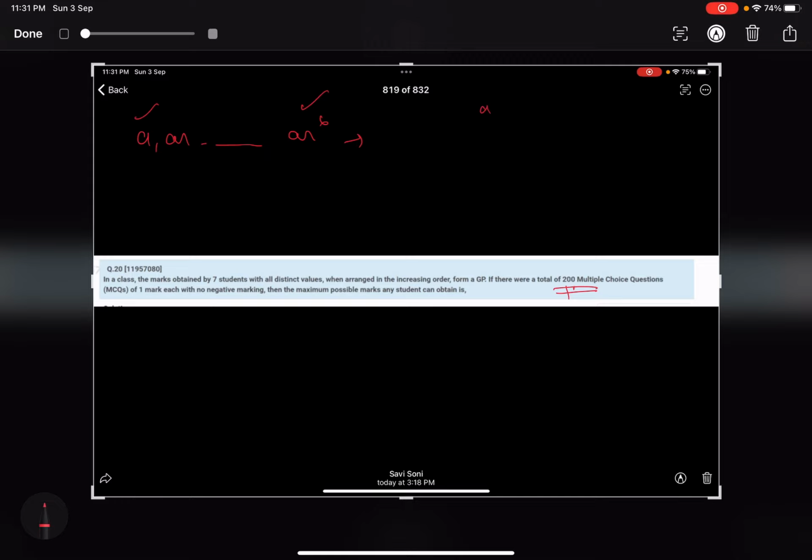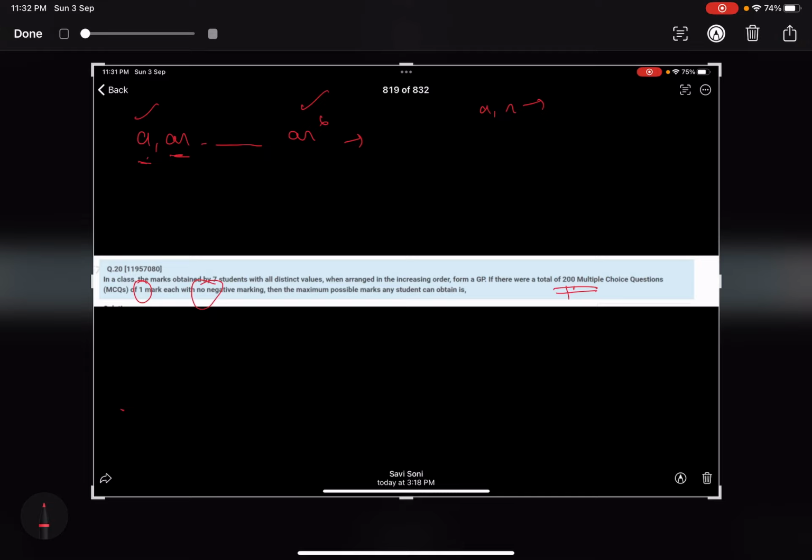And we know that a and r both need to be integers. That's quite obvious because it is given that each correct answer is 1 mark and there is no negative marking, so everything has to be an integer. Since these are integers, the difference will be an integer as well. So these all will be integers. Now our question is